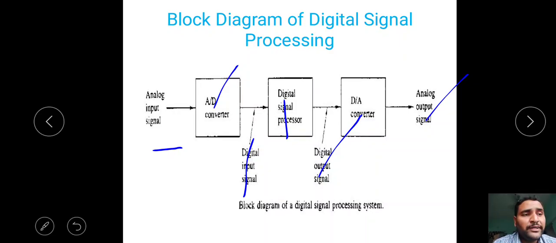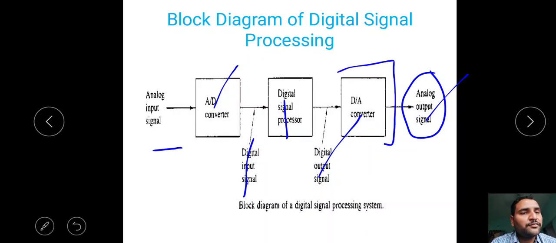Sir, compared to analog signal processing, the digital signal processing circuit is very complex. Whenever we require an analog output signal, we need the D to A converter. If we require a digital output signal, then there is no need of a D to A converter. Why do we require this, sir? All the signals are analog, but our systems are digital. How can we do it? To do that, we have to convert the analog signal to a digital signal. That's compulsory. That way we require an A to D converter. It will convert the analog signal to a digital signal.